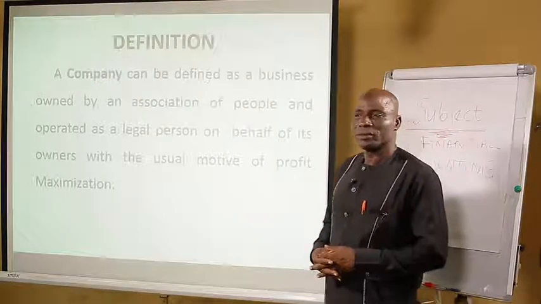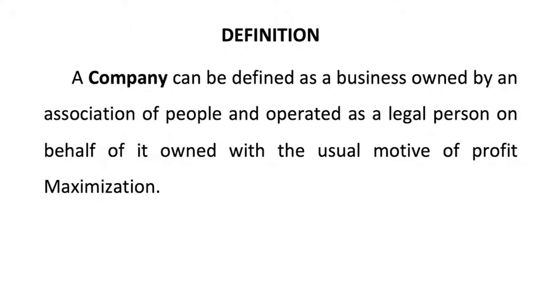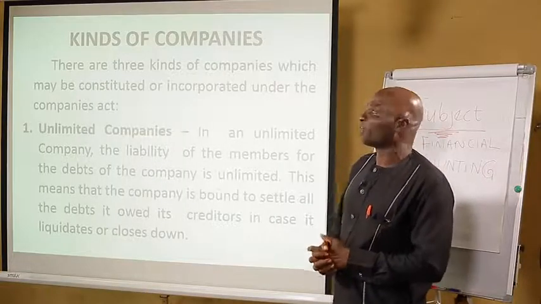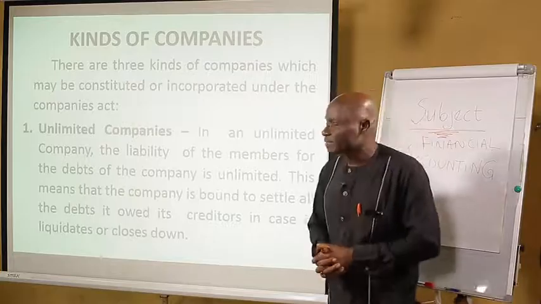By definition, a company can be defined as a business owned by an association of people and operated as a legal person on behalf of its owners with the usual motive of profit maximization. If I said profit maximization, that is making of profit. Now we are going to look at the kinds of companies.